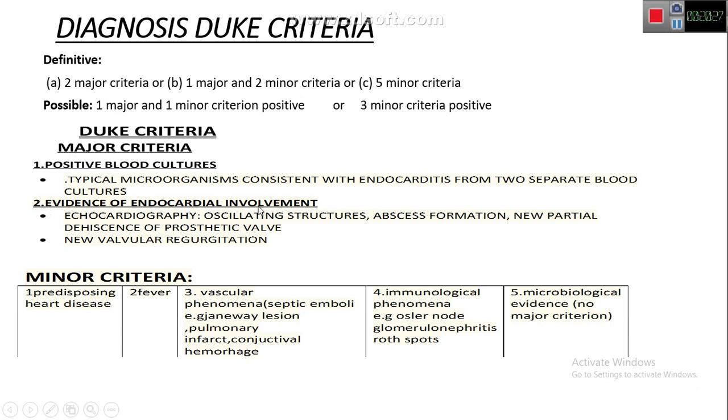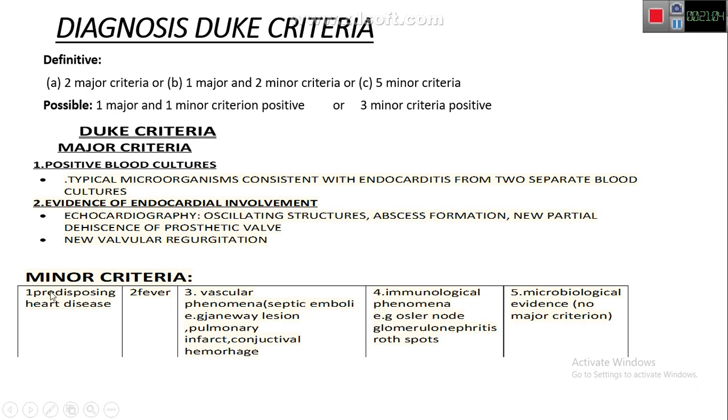How can we see whether the endocardium is involved or not? First is echocardiography, which should be transesophageal echocardiography because of the better view through the esophagus. Second is new valvular regurgitation. If we have a new heart murmur, then evidence of endocardial involvement is present. If not, and on echocardiography we see oscillating structures in the heart, abscess formation, or partial dehiscence of the prosthetic valve, then that second criterion is met.